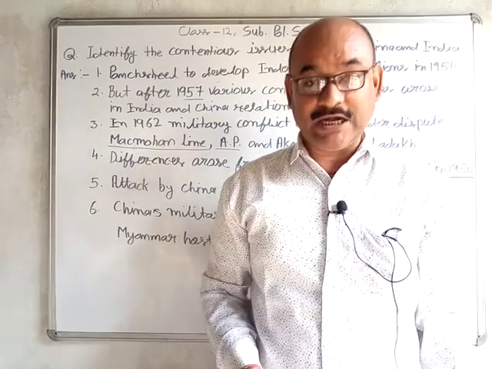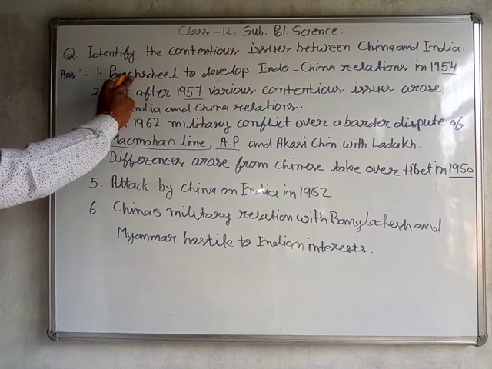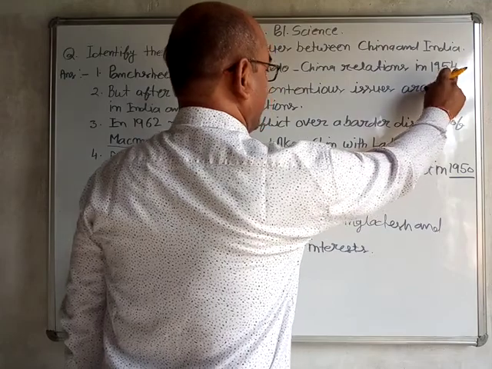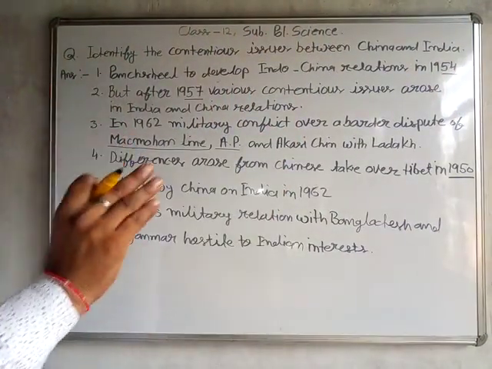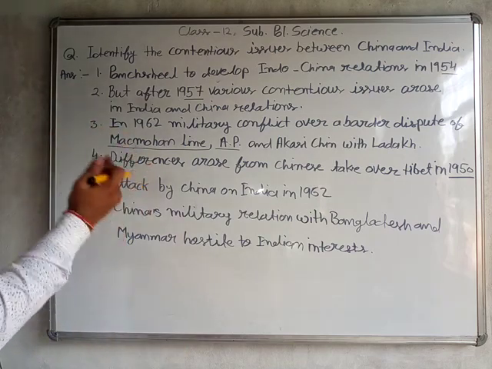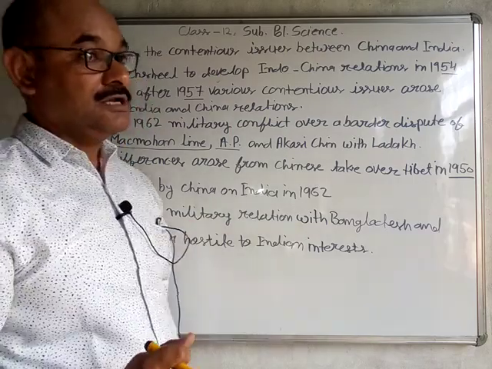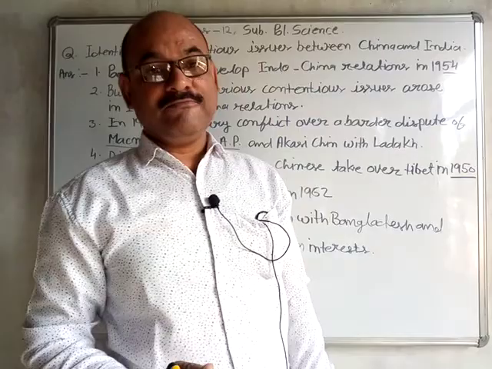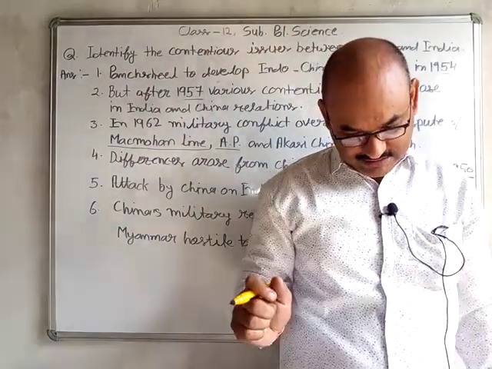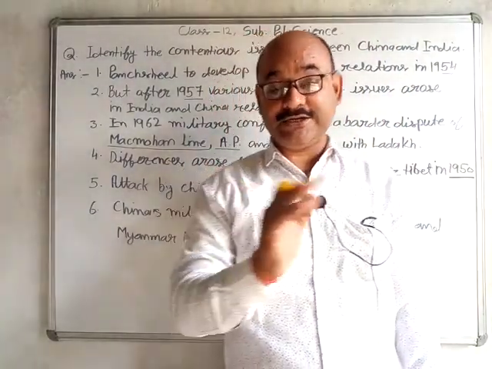What happened after the independence of both countries? I am going to discuss. Point number one: Panchsheel to develop Indo-China relations in 1954. In 1954, both governments, India and China, developed a good relation under the system of Panchsheel. Panchsheel had five objectives. First, both countries will respect mutual territorial integrity.